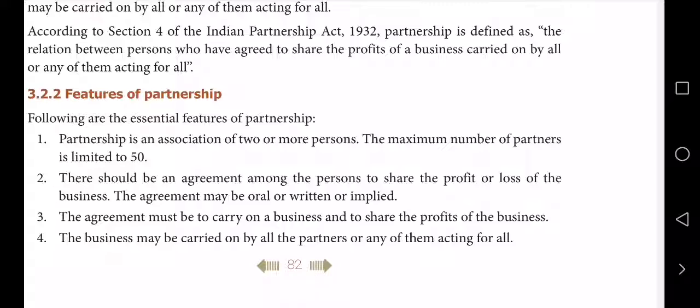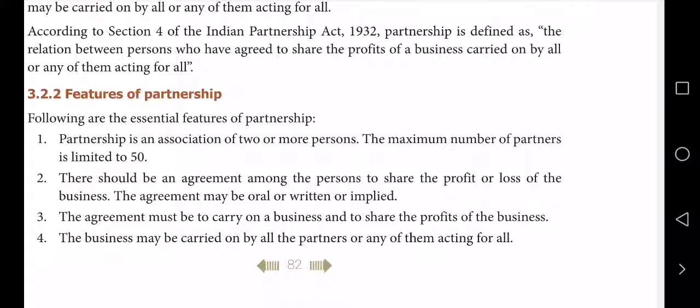Second, there must be an agreement. Agreement, we know, is the rules and regulations framed, and everyone must sign the agreement. If it is oral, it is not that safe. If there is any misunderstanding, nobody will obey. Therefore, to avoid future conflict and misunderstanding, it is better to have a written format.